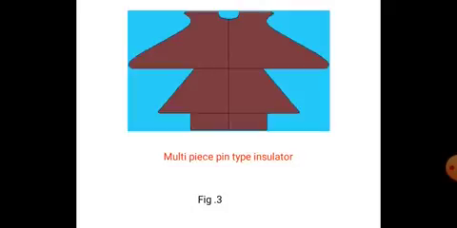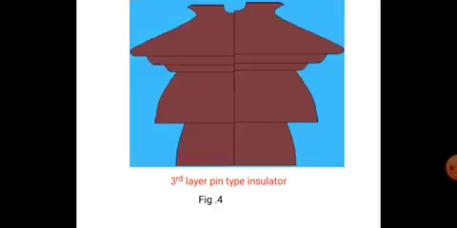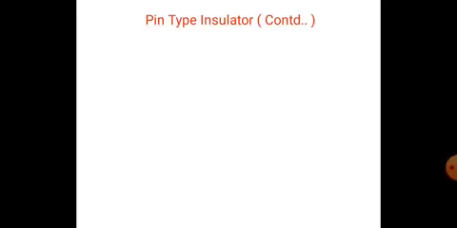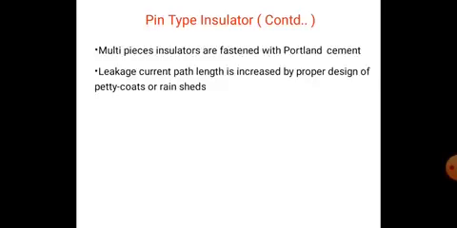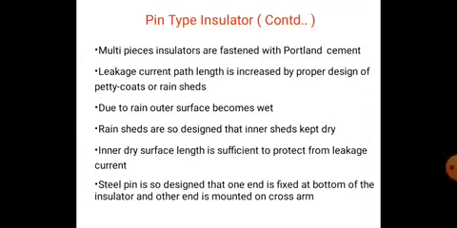Multi-piece pin type insulators. These are the cross-sectional views of the insulators. The multi-piece insulators are fastened with Portland cement. The leakage current path length is increased by proper design of petticoats or rain sheds. Due to rain, the outer surface becomes wet. So rain sheds are designed so that the inner sheds are kept dry. So due to these atmospheric conditions, the outer surface will be wet and the inner surface will be kept dry. And the inner dry surface length is sufficient to protect from leakage current.